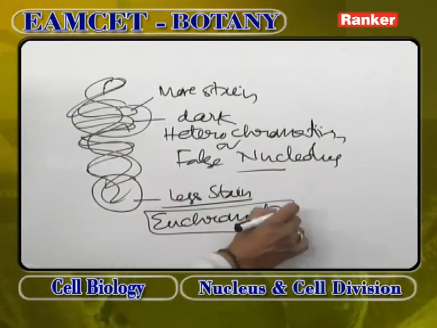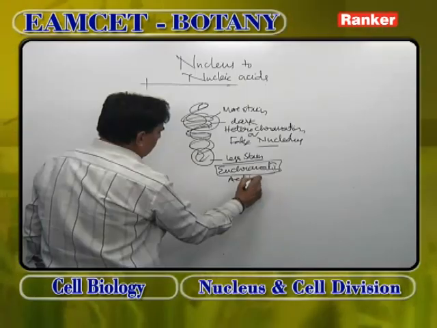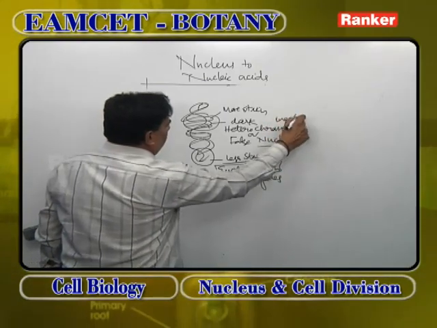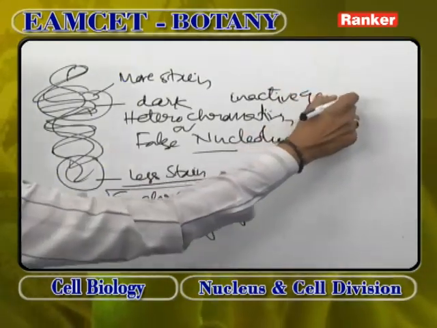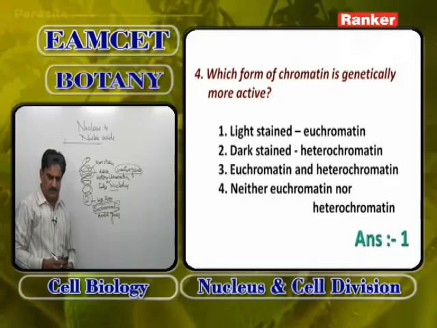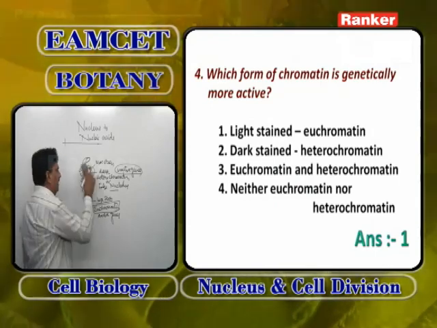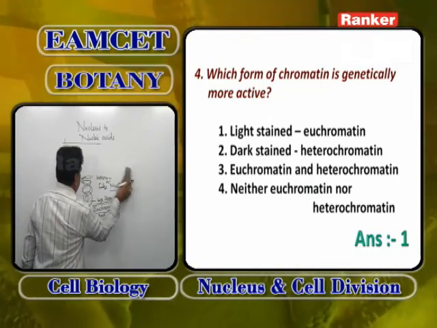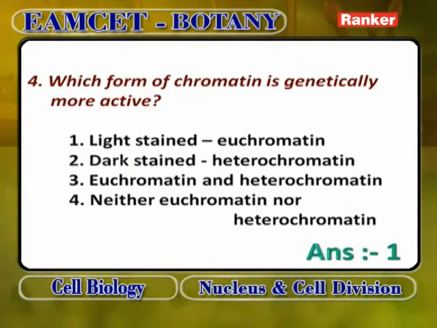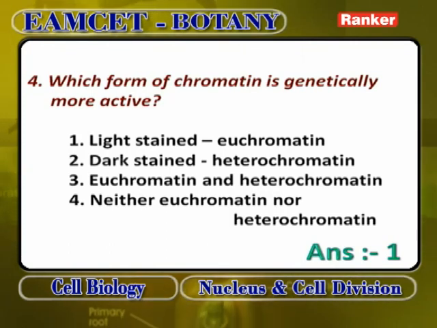Normally, active genes are present in euchromatin. Inactive genes are found in heterochromatin. So, according to this question, which form of chromatin is genetically active means the lightly stained portion. Euchromatin has many active genes. Dark stained heterochromatin does not have genetically active genes. Euchromatin and heterochromatin is wrong.